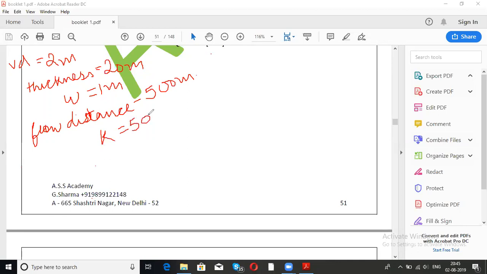What will be the volume of water flowing per day? Volume of water flowing per day का मतलब क्या हुआ? Q. What will be the Q or flow ratio or volume of water flowing per day? Tell me. Please use the equation. So how would we do it? Yes, we have to calculate Q here. So how will we do it?